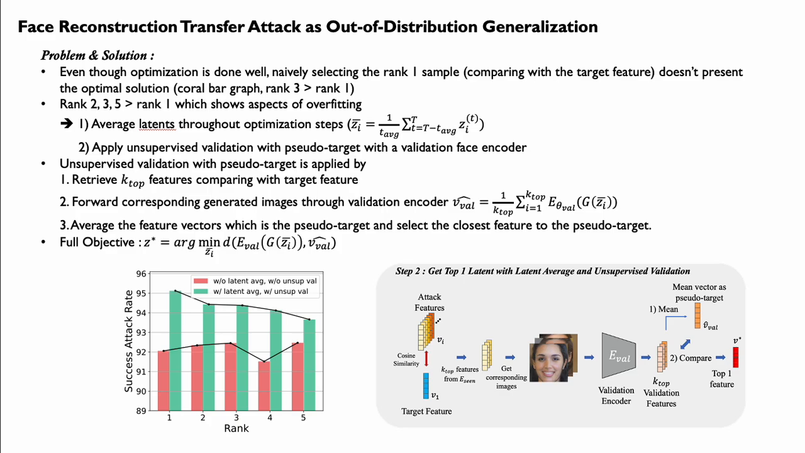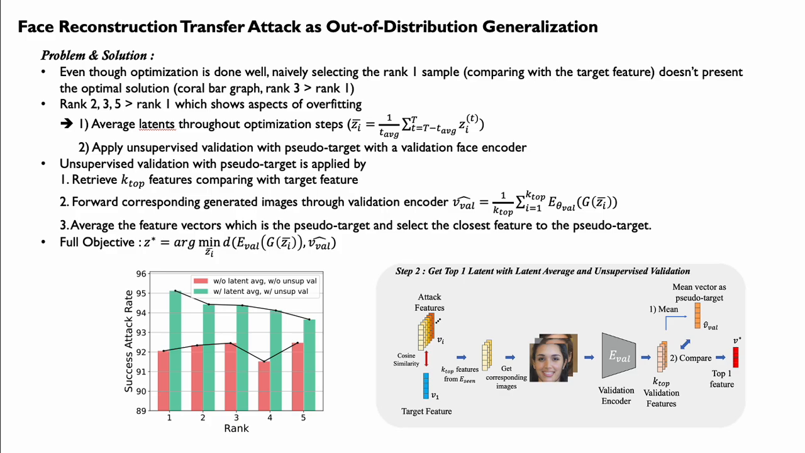Naively selecting the rank 1 sample, whose feature is closest to the target feature, causes overfitting, which can be observed in the coral color bar plot, as rank 2, 3, and 5 show better performance than rank 1. In order to resolve this, we suggest latent averaging and unsupervised validation with a pseudo-target using a surrogate validation encoder. Latent averaging is done by averaging the latents throughout the optimization steps, as shown in the equation.